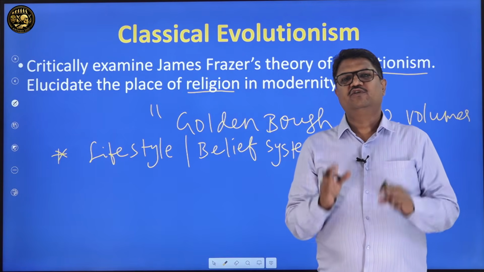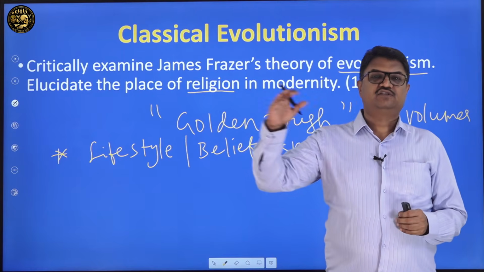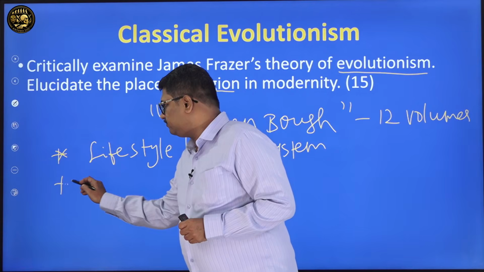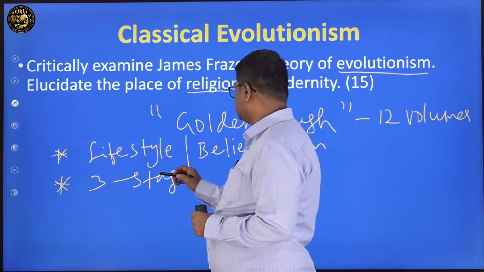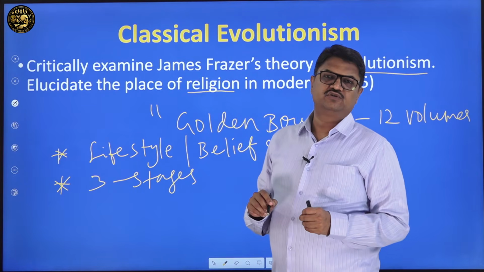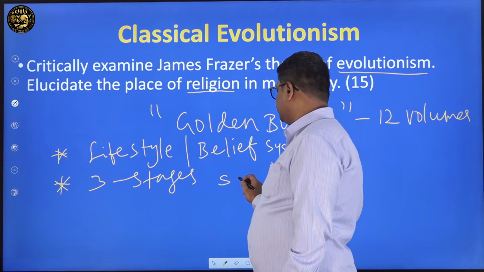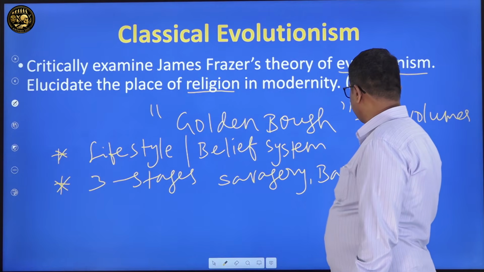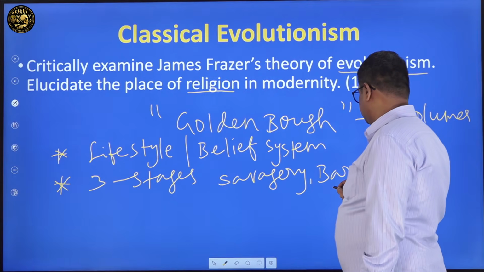All these evolutionists, Tylor, Frazer, Morgan, spoke about 3 stages, basically broadly 3 stages. And humanity evolved in 3 stages. You all know that. What are the 3 stages? You have to write about that as well in this. Humanity evolved in 3 stages, from simple to complex, from homogeneity to heterogeneity, and from indefinite to definite. So what are the 3 stages? Savagery, barbarism, and civilization.